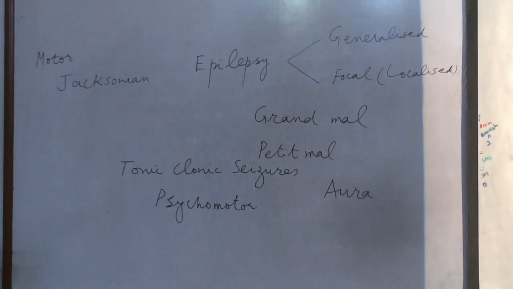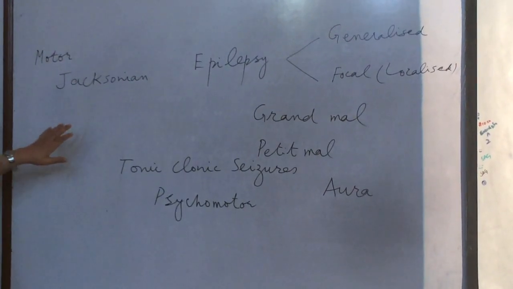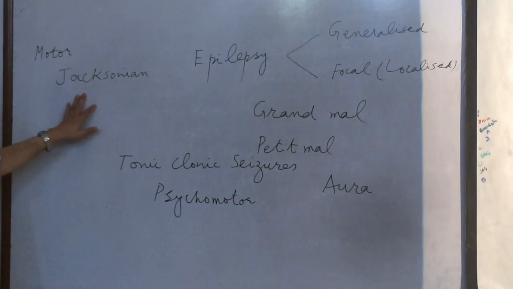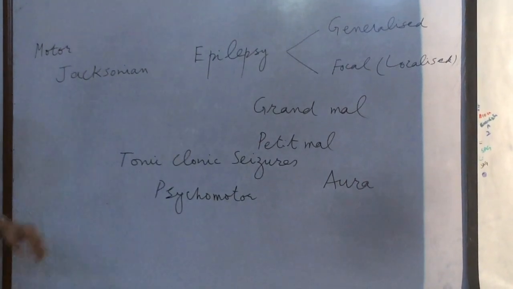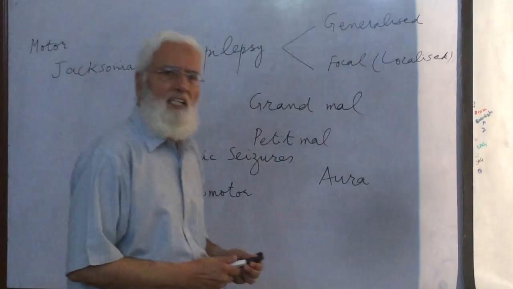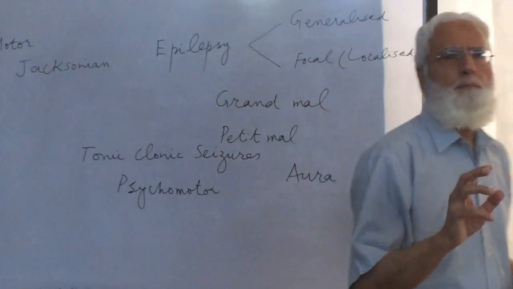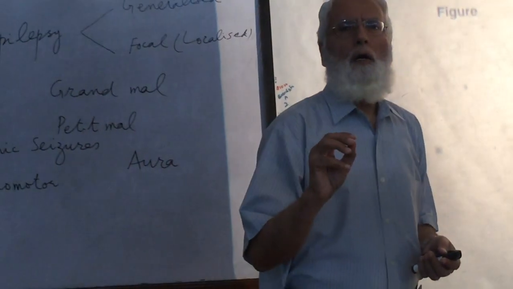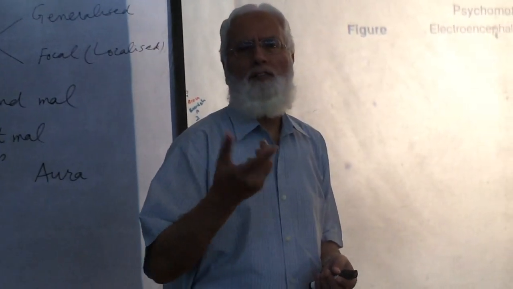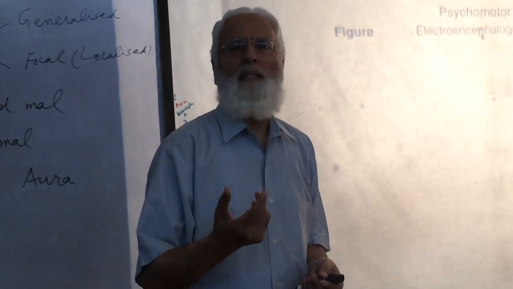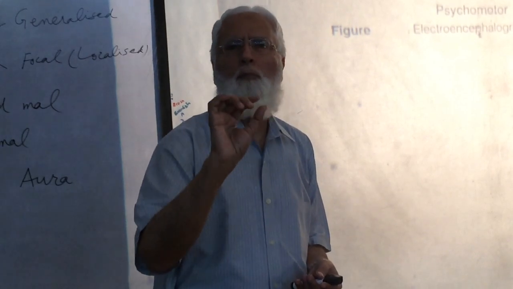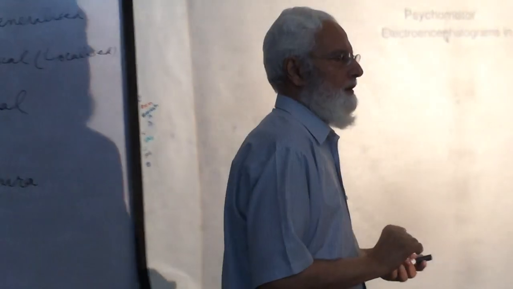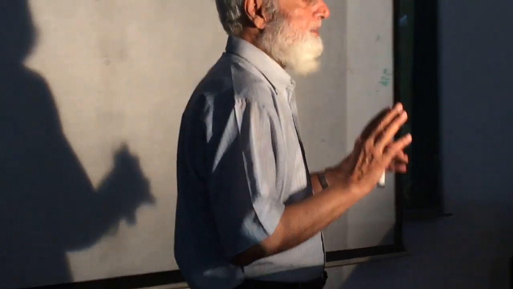First, the motor Jacksonian epilepsy. Excessive neuronal discharge is from a part of the motor cortex.